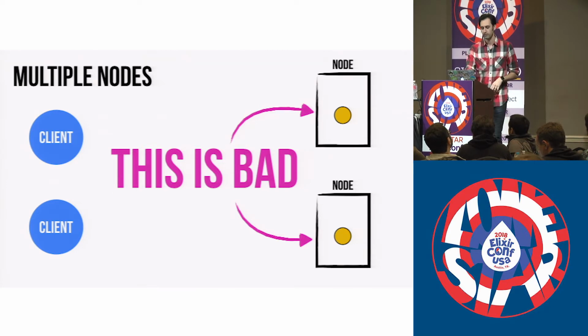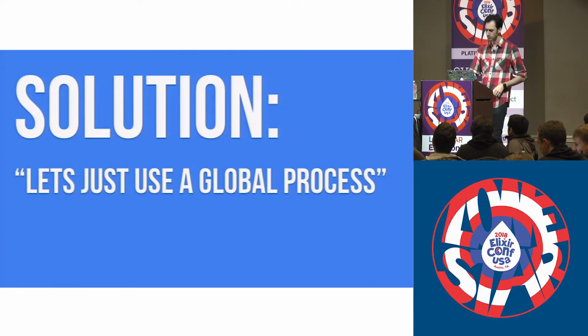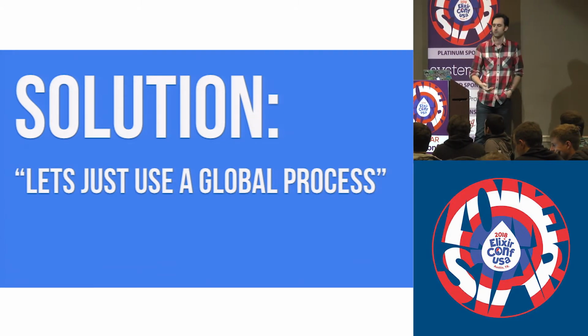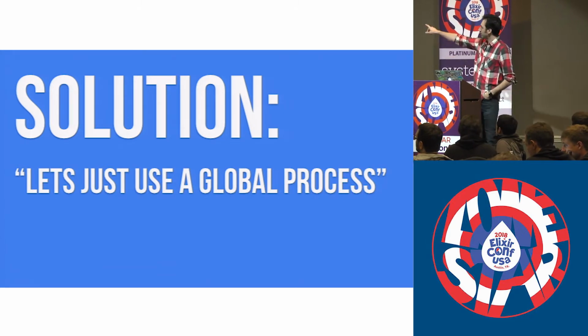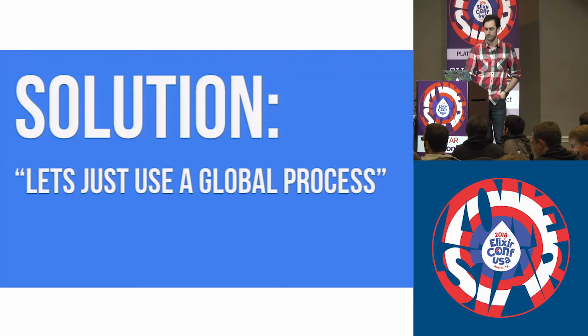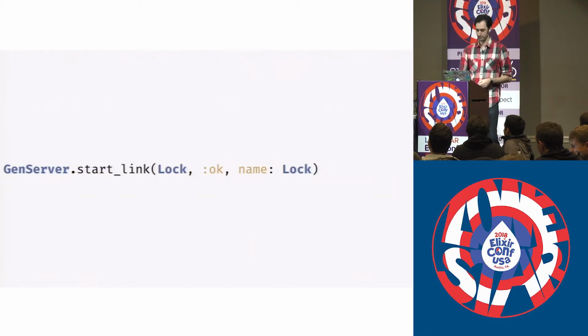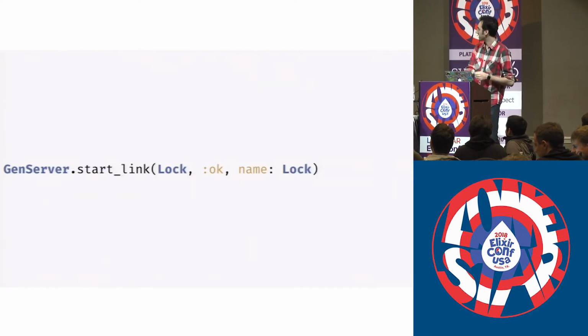And now, if we get a message from a client to the node that does not contain the lock process, it knows how to forward it on to the node that does. We'll go ahead and lock it. We can respond back to the client, and everything looks really great. The question, of course, becomes, what happens if that node goes away? Well, I don't know. Let's find out. So we'll go ahead and burn that node to the ground, and we'll try this again.